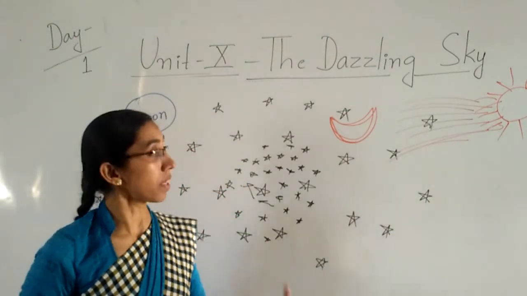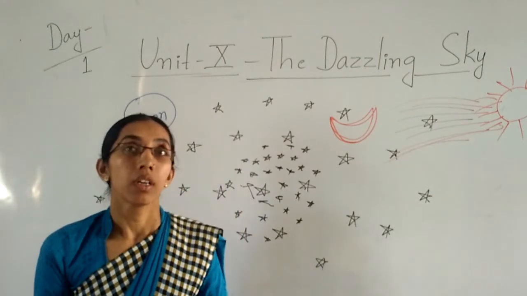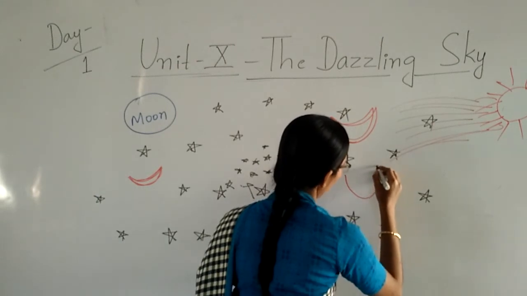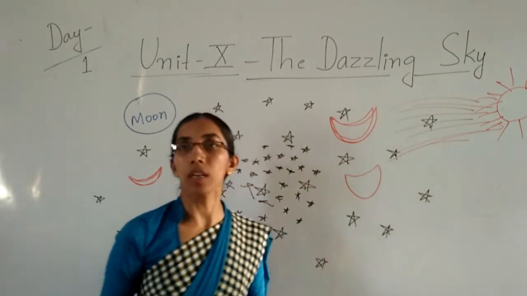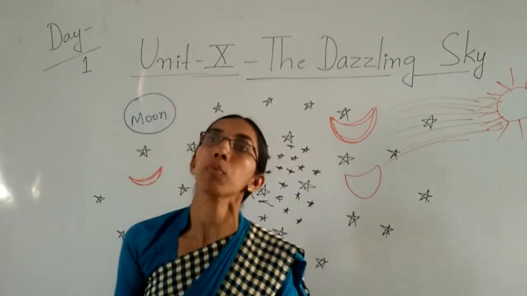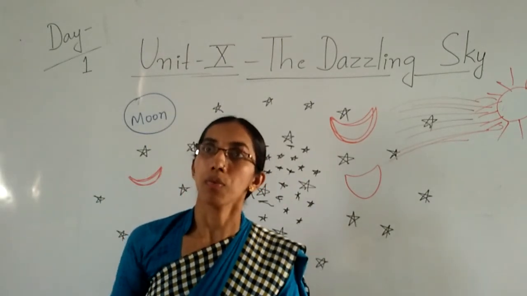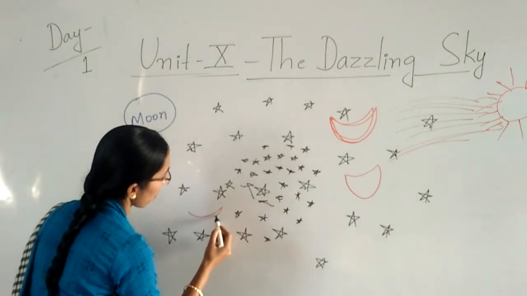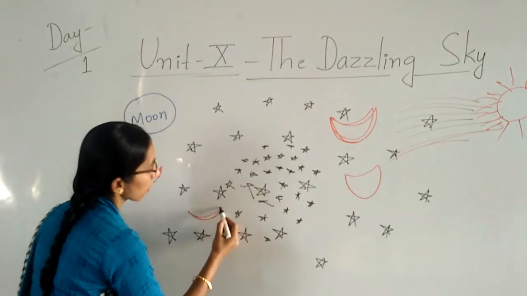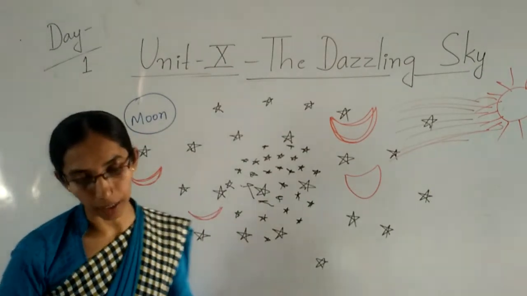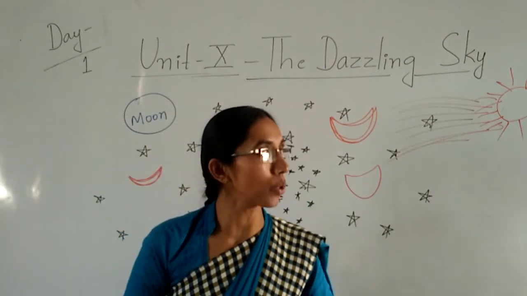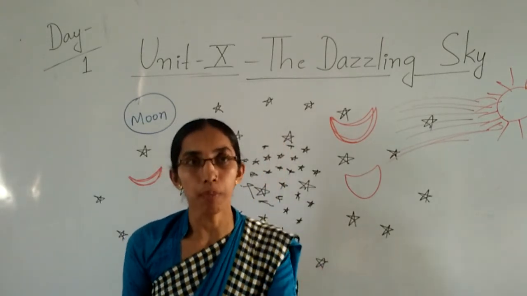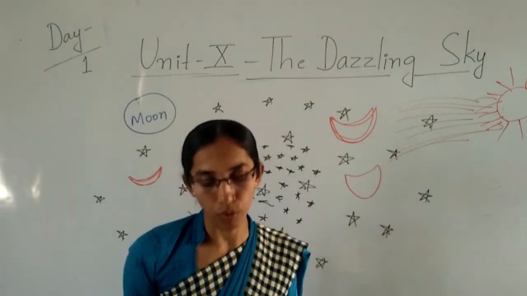So today you can see the moon is full. Next day you can see again the moon shape is changed. It becomes like this shape. Yeah, children. Again the next day you can see the moon shape is changed. So finally, in the last, we can see the shape of the moon is very thin. Yeah, children. So as the days go, 1, 2, 3, 4, 5 days like that, we can see the shape of the moon is changed only.